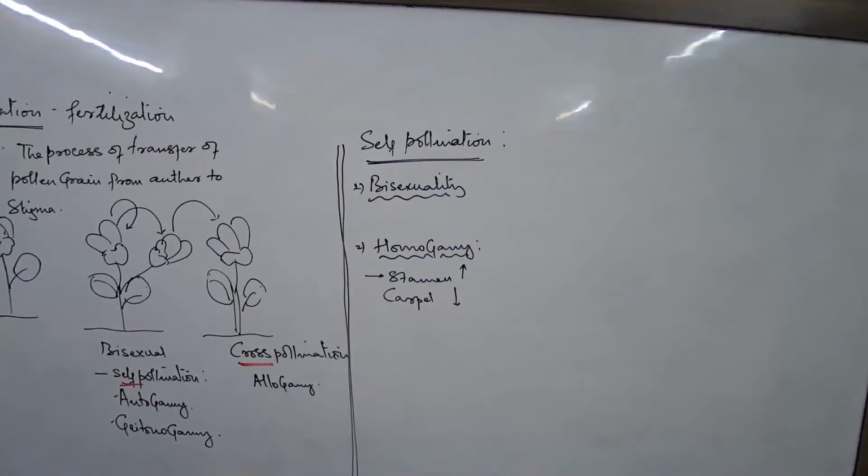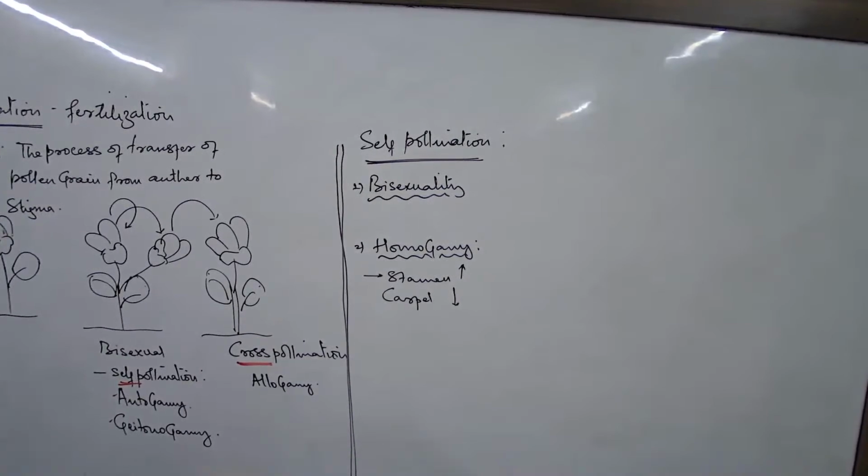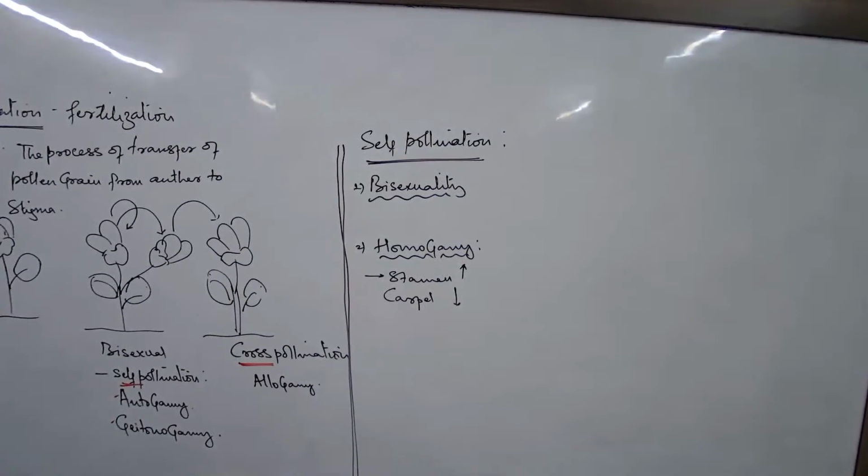So if at all a particular plant has got a defective characteristic, can the defective characteristic be removed generations over generation? No, it will keep on repeating. So that is one of the most important disadvantage. You may take all these points that we are discussing. What is the disadvantage of self-pollination?